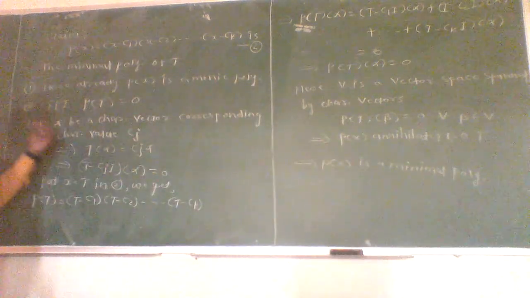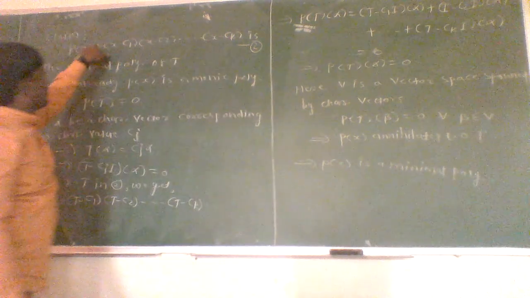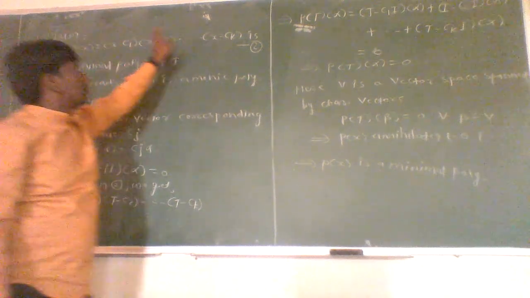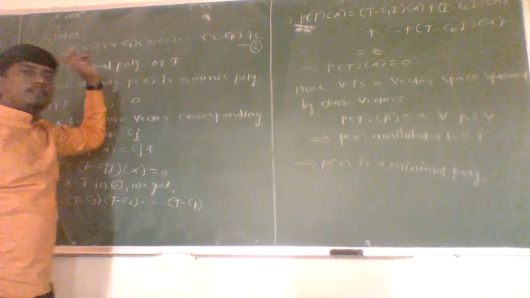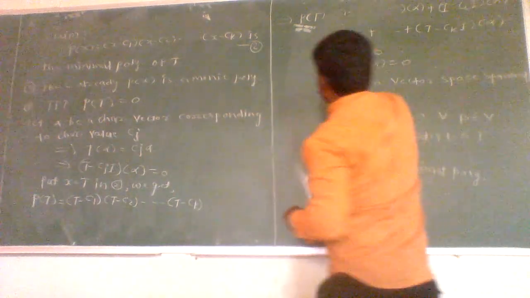Okay. So here, in the first step, we have taken T as a diagonalizable operator and we have proved that the minimal polynomial for the linear operator T has this form, that is, P of x equal to (x minus c1) into (x minus c2) into up to so on (x minus ck) is nothing but the minimal polynomial for the linear operator T. Now we have to prove the converse part.